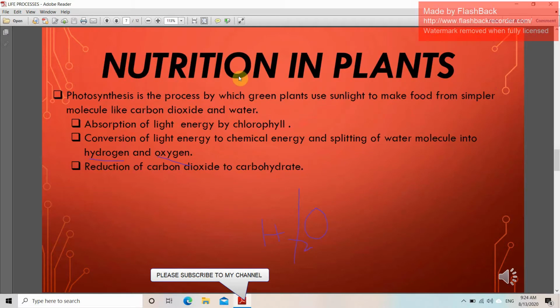Now we come to our next topic: nutrition in plants. Photosynthesis is the process by which green plants use sunlight to make food from simpler molecules like carbon dioxide and water. In nutrition in green plants, the process we call photosynthesis helps the green plants use sunlight to make their food from simpler molecules like carbon dioxide and water.